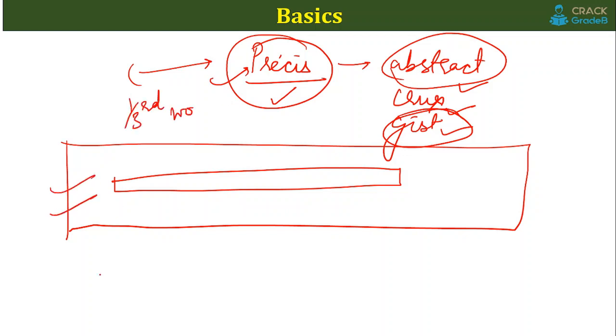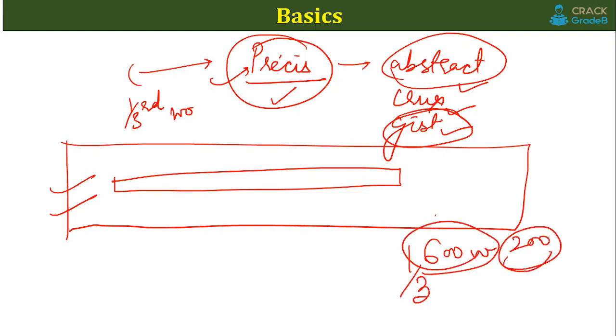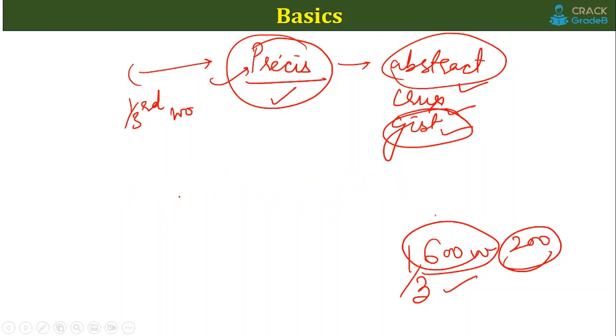For example, let's say the passage is having 600 words. If you are writing a Precis, you have to write 1/3 of 600 words, that is 200 words. So you have to write down a Precis of 200 words for a 600 word passage. Remember this.